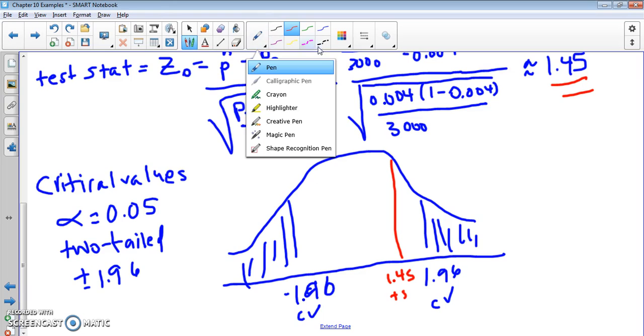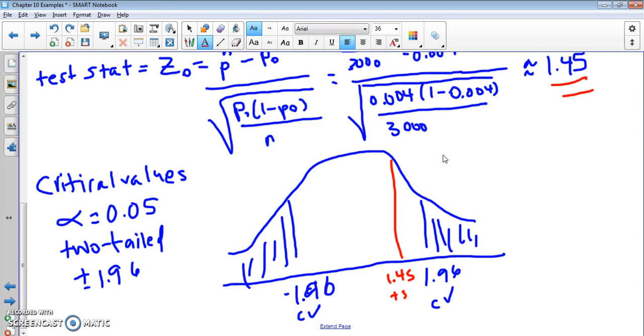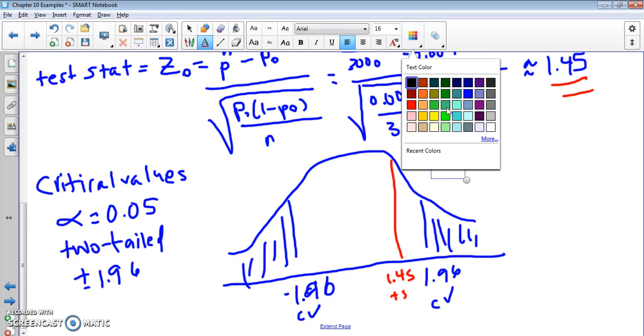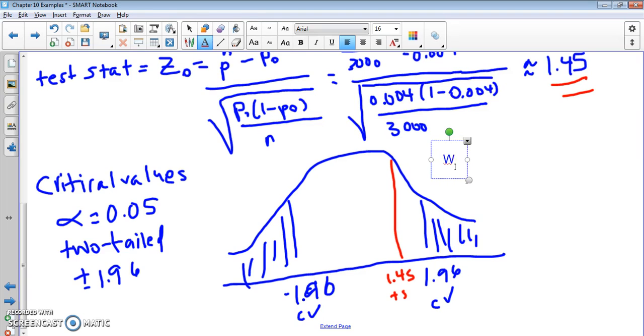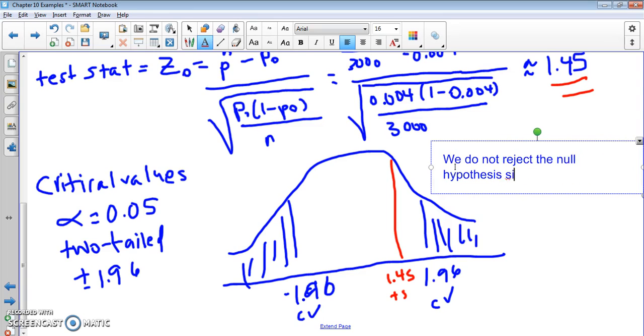And so we would do not reject the null hypothesis since the test statistic does not fall in the critical region.